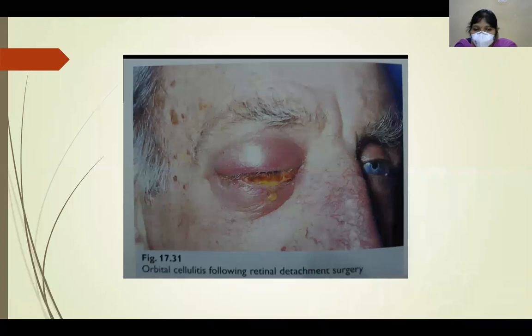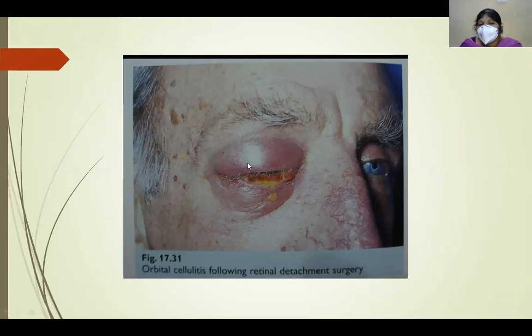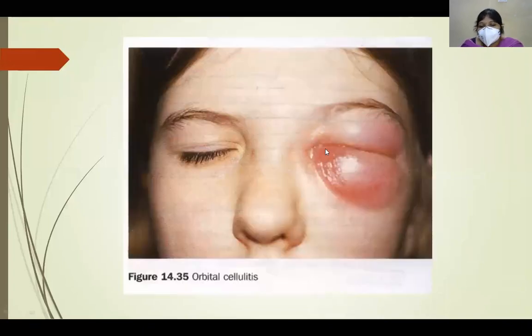So this is an image showing orbital cellulitis. As mentioned, woody hardness of the lids, tense lids are present and lid edema with redness is present. Conjunctival chemosis here along with pus is present. So this is also another picture showing orbital cellulitis.